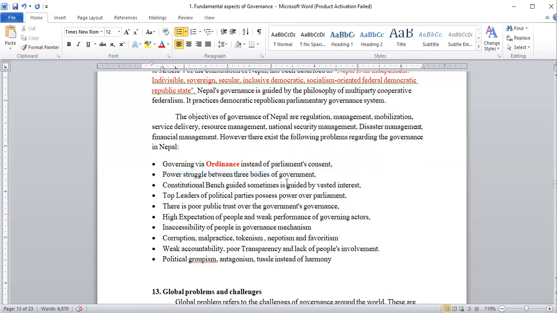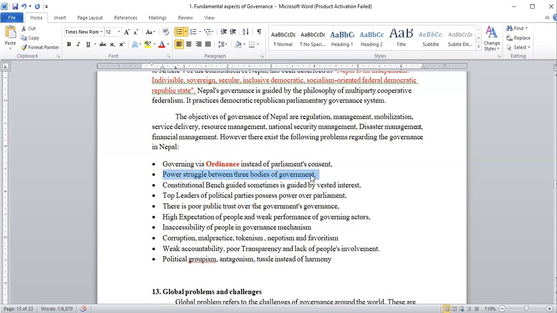They have some disputes. We can take an example: at the central level, there is the government led by the Nepali Congress, and there is also the inclusion of other smaller parties.